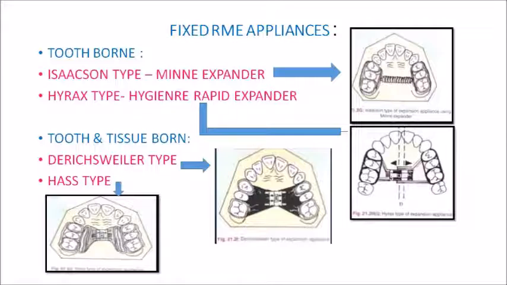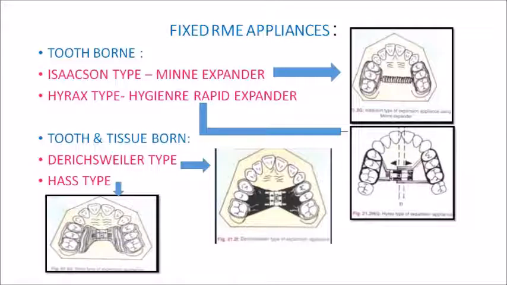So in Isaacson type you had a coil spring. There is an entire coil passing over the palatal region. Here you have a screw which is your Hygienic Rapid Expander, which has metal extensions which are soldered to your premolars and molars. So that is how a Hyrax type appliance looks like.